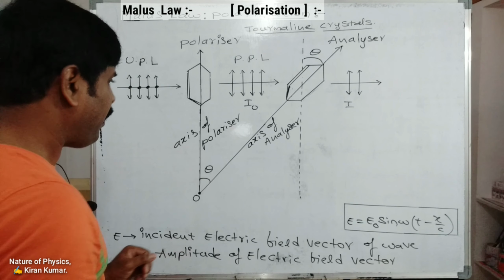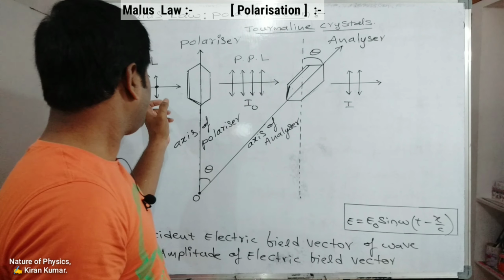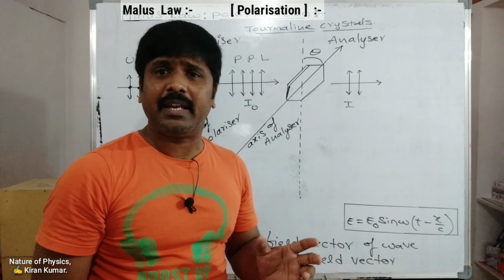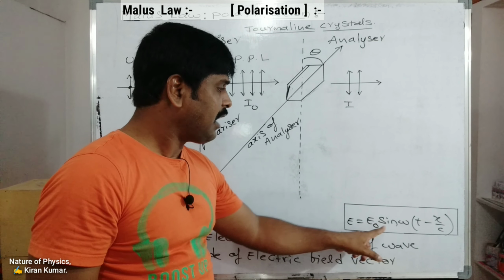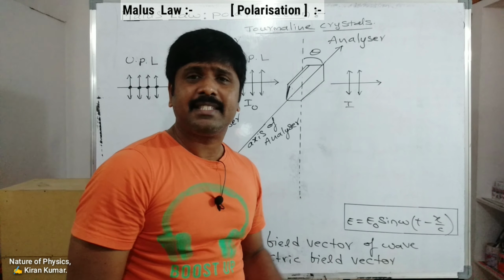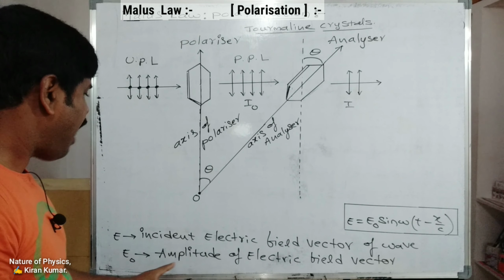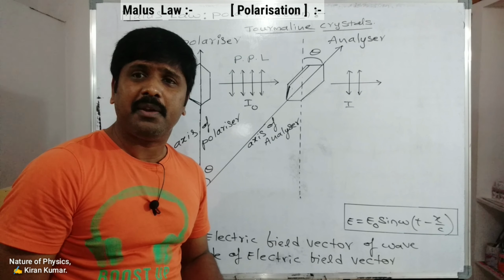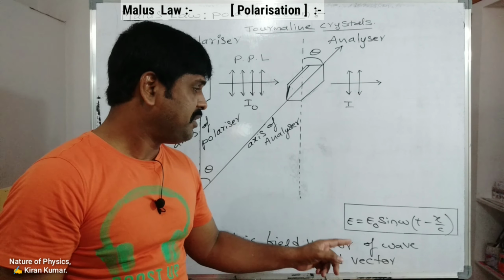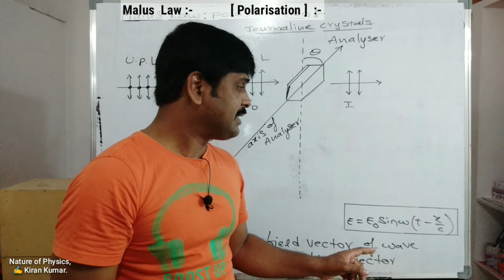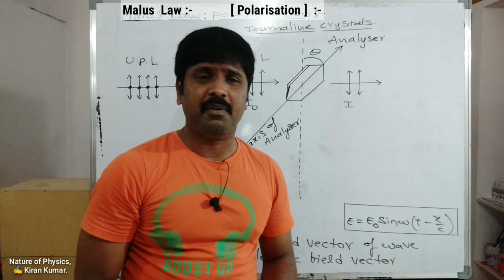Okay, so next, this is the light wave. Light waves are electromagnetic waves. The equation for the light wave is E equals E naught sine omega t minus x by c, in which E naught is the amplitude of the electric field vector, E is the incident electric field vector of the wave, omega is the frequency, x is the distance traveled, t is the time, and c is the velocity of light.